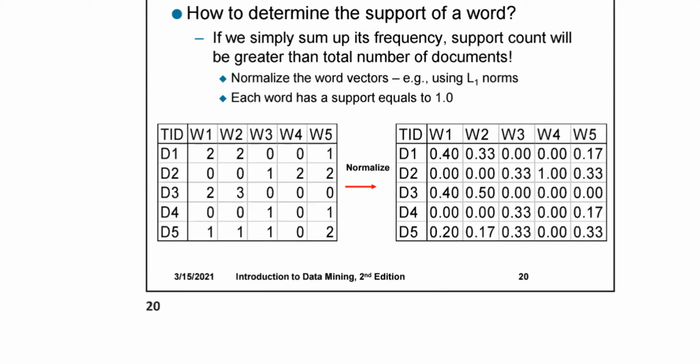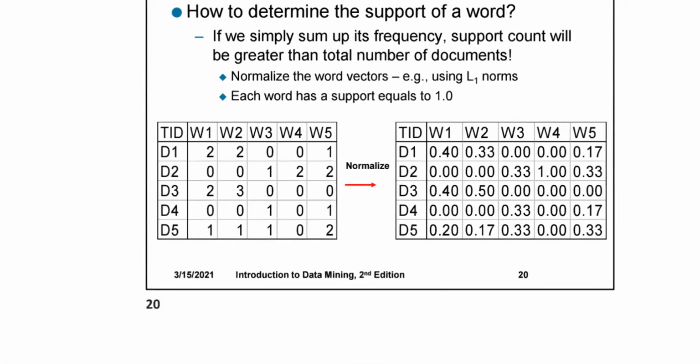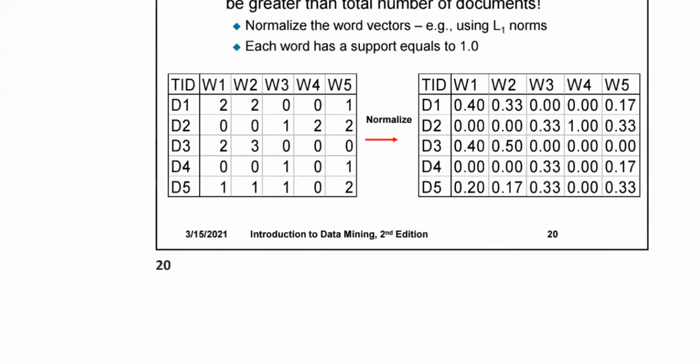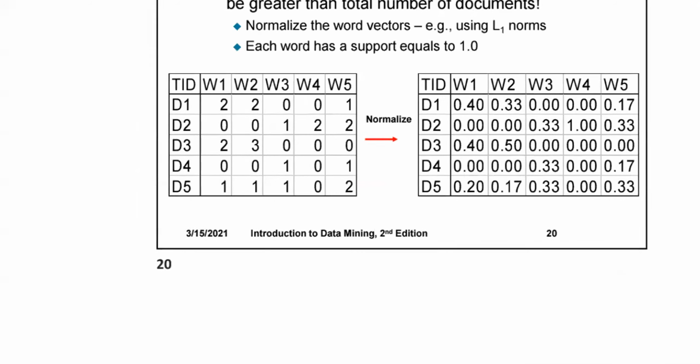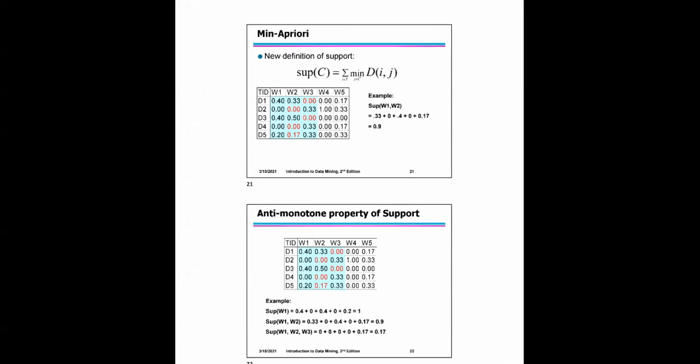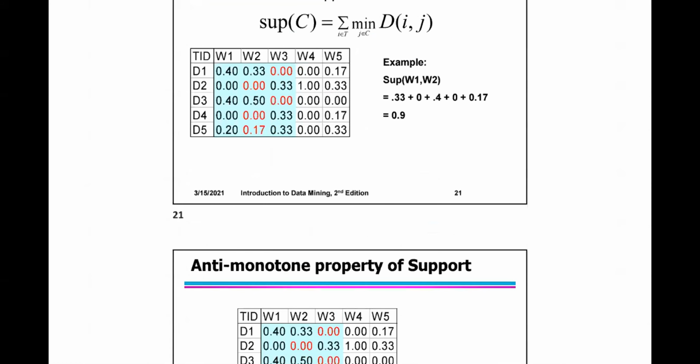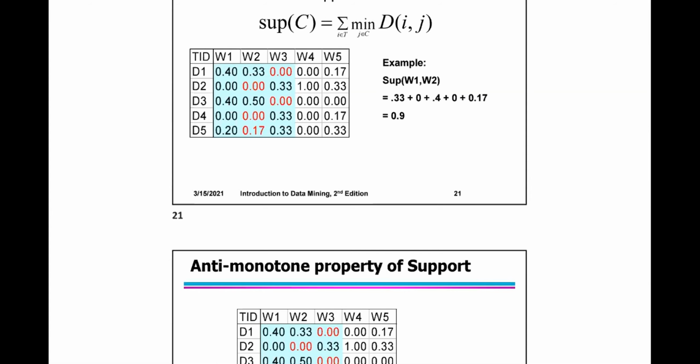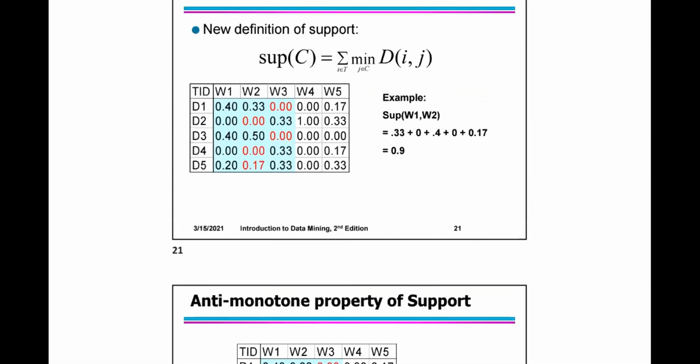These are the minimum support values we have to consider here, and for word 1, word 2 and word 3 you get 0.9.